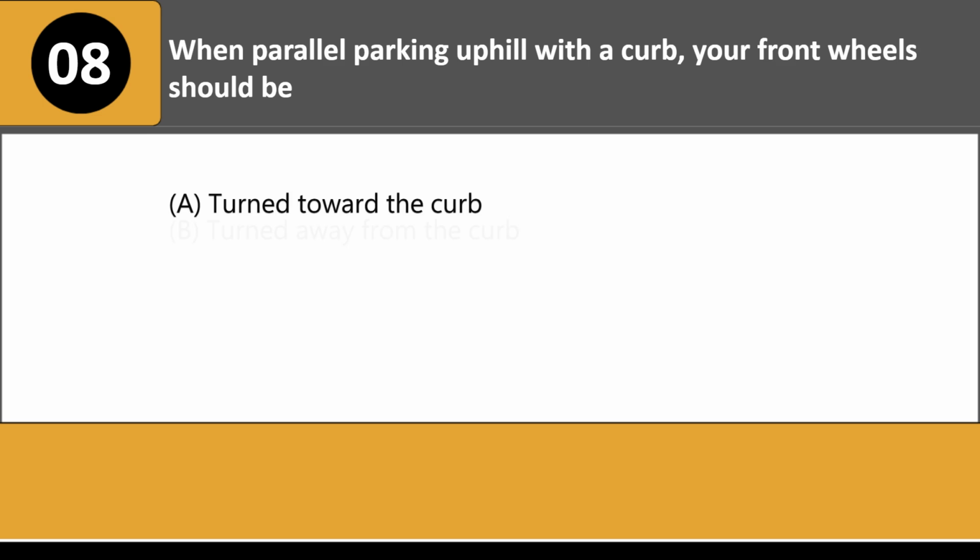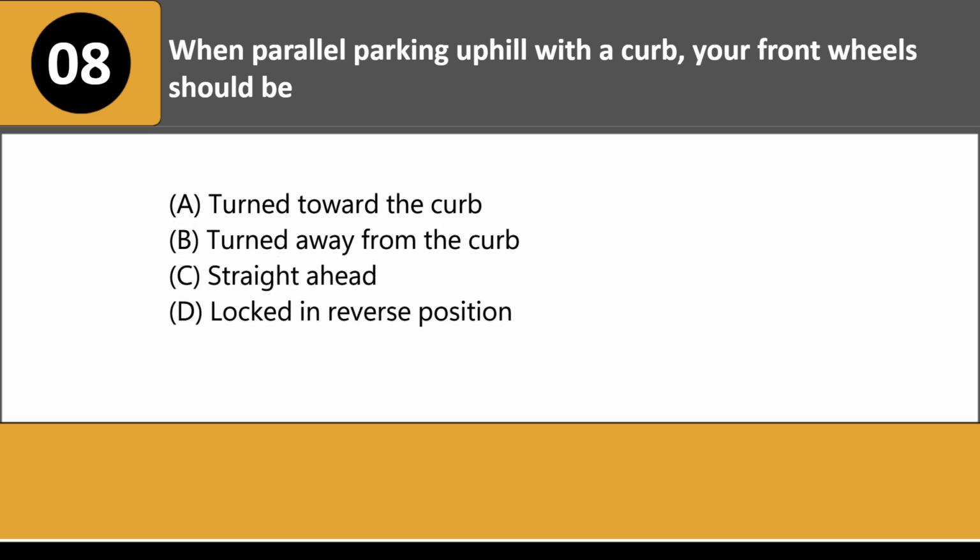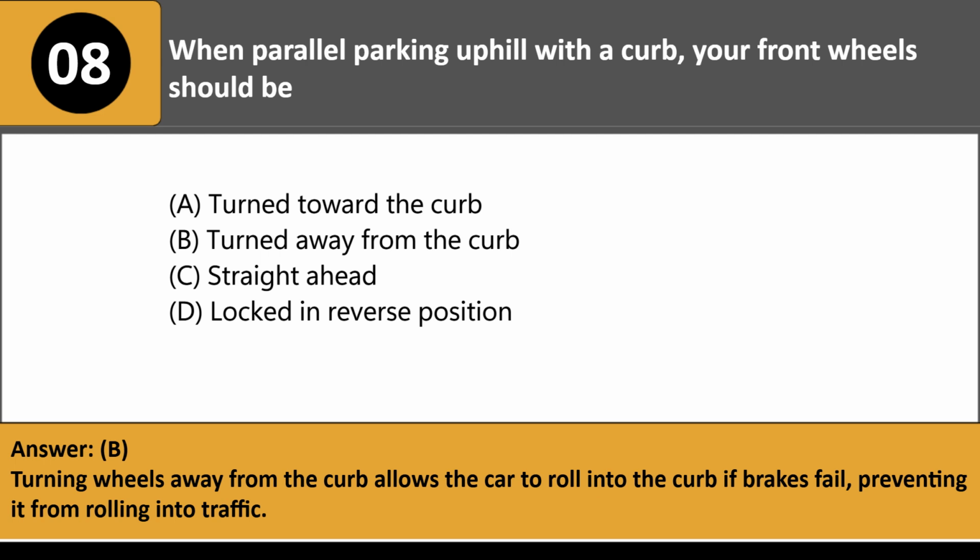When parallel parking uphill with a curb, your front wheels should be: A. Turned toward the curb. B. Turned away from the curb. C. Straight ahead. D. Locked in reverse position. Answer: B. Turning wheels away from the curb allows the car to roll into the curb if brakes fail, preventing it from rolling into traffic.